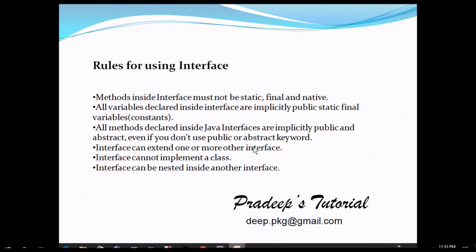But if it is the reverse, suppose you have a class and you want to take the properties of an interface, in that case you'll write class A implements I1. And you can also write class A implements I1, I2. That means you can implement more than one interface. But the reverse is not possible. An interface cannot implement a class. An interface can be nested inside another interface. We can have a nested interface, that is not an issue.